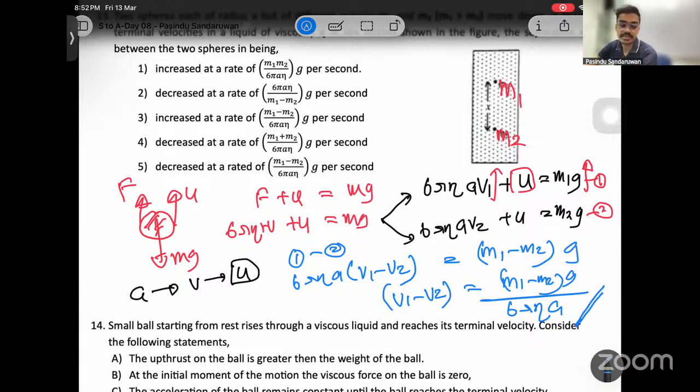Now you have to decide whether it's decreasing or increasing. The difference of velocities is the rate of increase in the gap per second. Velocity is meters per second, right? So that is the rate of increase in the gap per unit time, per second.